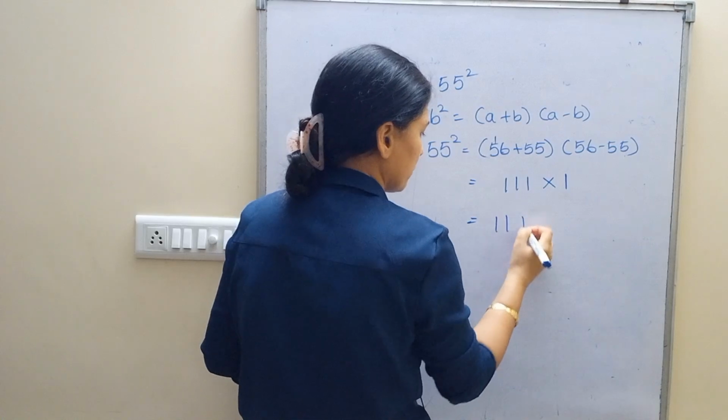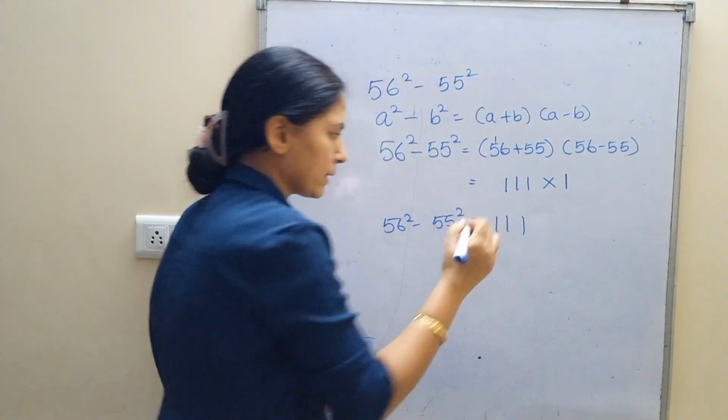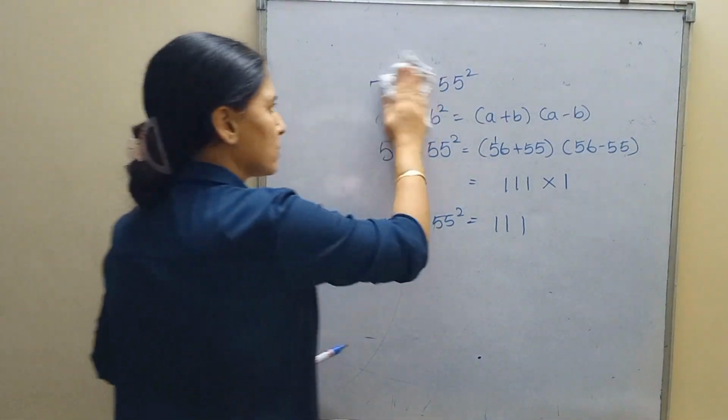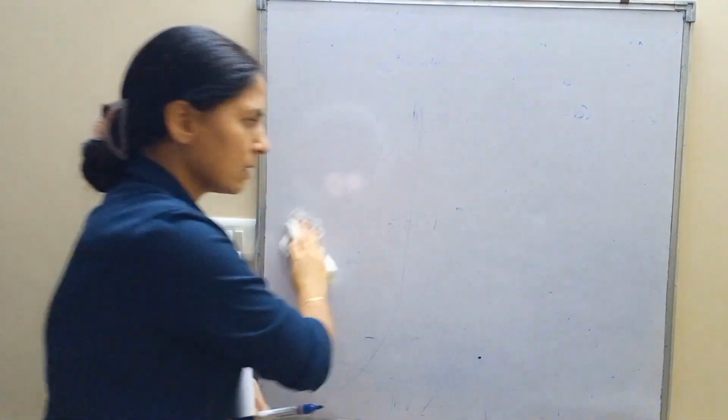So your answer should be 111. 56 square minus 55 square is 111. Without wasting time and energy and calculation and space, see, directly you got this answer.